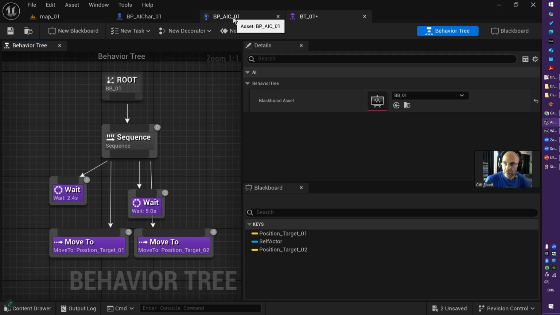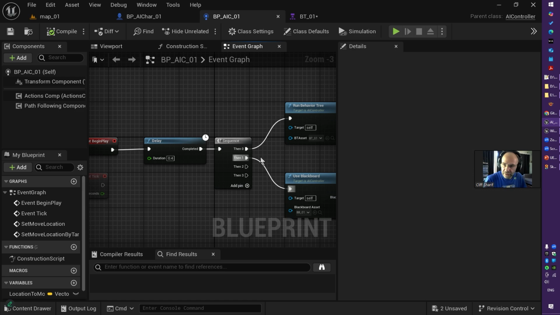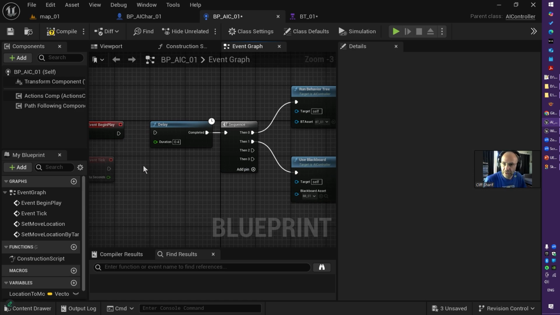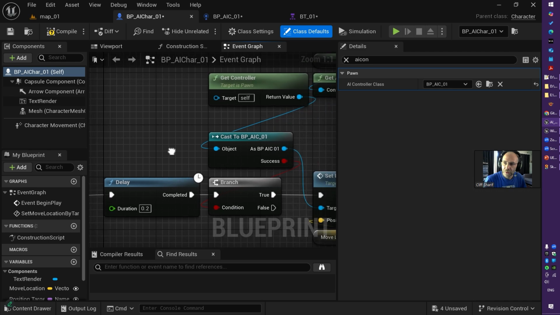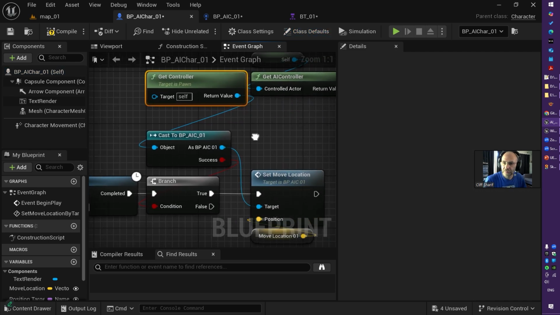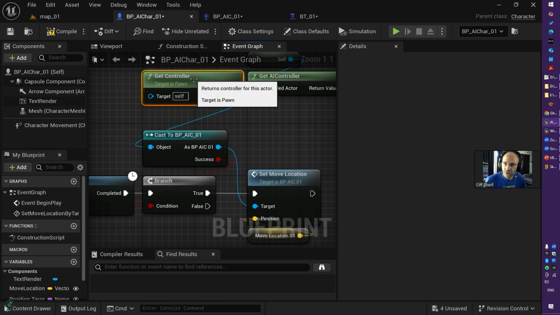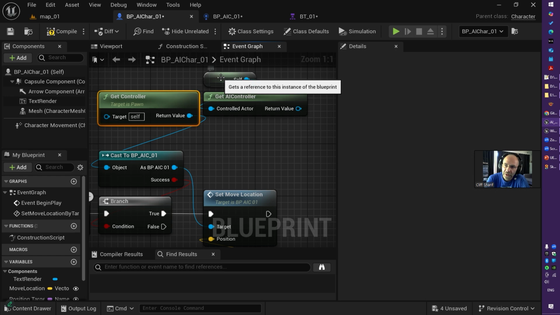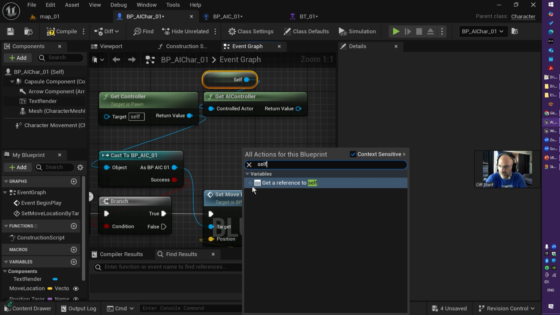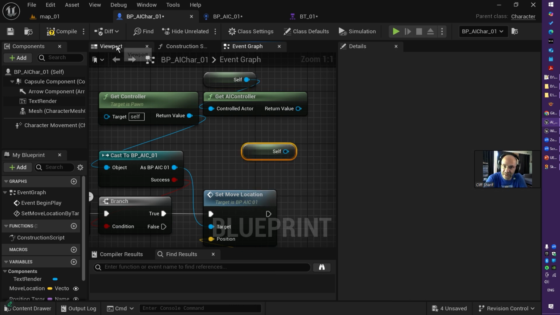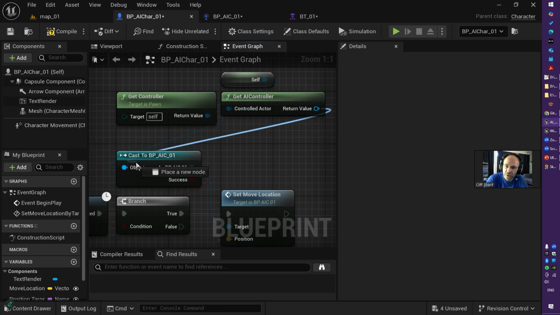So let's go back to the AI controller and disable begin play. And back to the AI character and connect the begin play event to this part. So here I get controller, cast it to AI controller. This is how you get the AI controller. Or you can say self, get AI controller. How to get self, get a reference to self, like this guy here. Self means this character. And from here you can cast to AI controller.